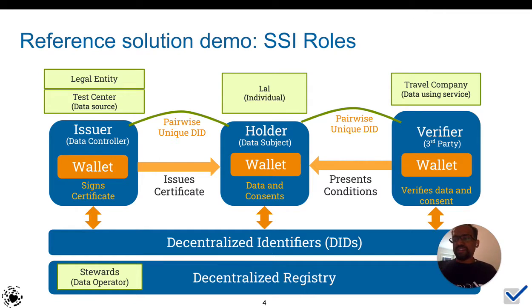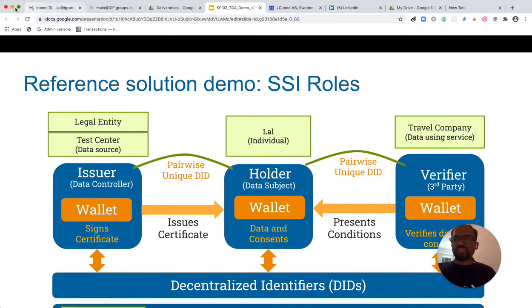This slide clarifies the various SSI roles used in our demo. On the left, our use case scenario involves a test center issuing a credential to the individual, which is me, Lal in this case, which I can use for various purposes, such as for travel. I'm able to exchange the test result to a travel company when they need it, for example, during a check-in process. The travel company can independently verify the integrity of this data, which makes it very attractive from an IT point of view. So let me now show the demonstration of the overall system.